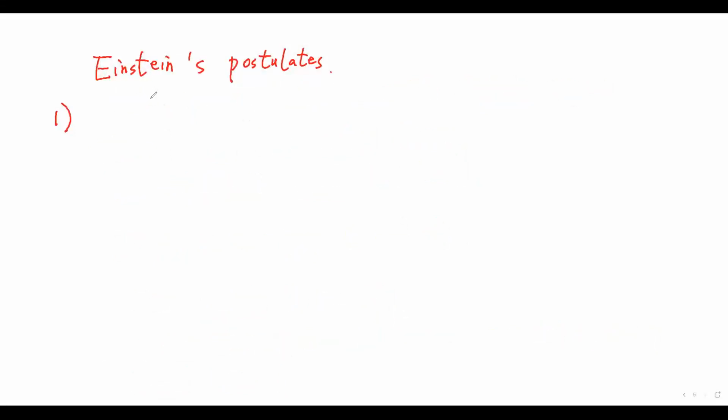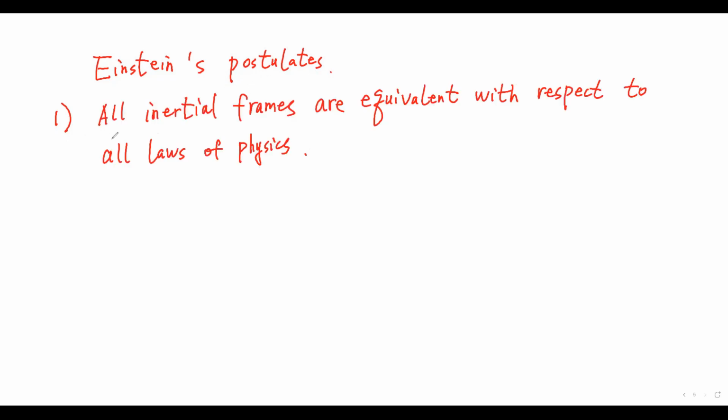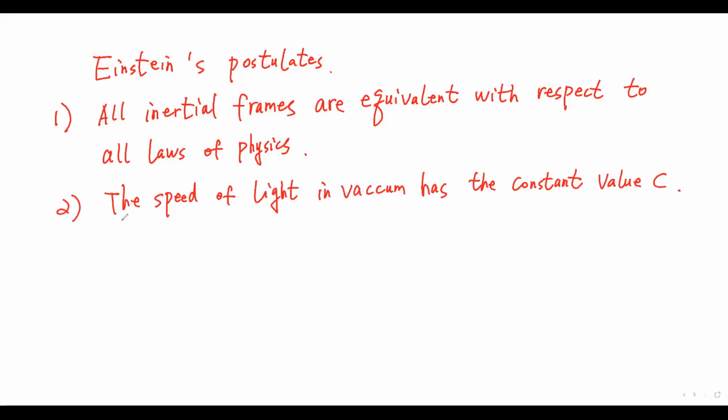For resolving this problem, Einstein gave two postulates. One, all inertial frames are equivalent with respect to all laws of physics. Two, the speed of light in vacuum has the constant value c, no matter in